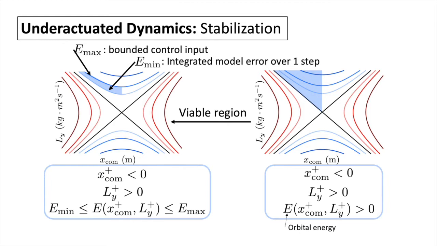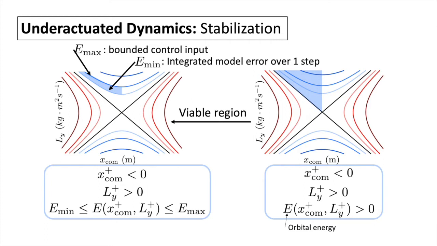We know that the criterion for the LIP model being able to take a step can be fully described by post-impact states lying in this blue triangular region on the phase portrait. This can be characterized by three conditions, where E stands for orbital energy. Similar conditions transfer to robot dynamics with a tightened bound on orbital energy.